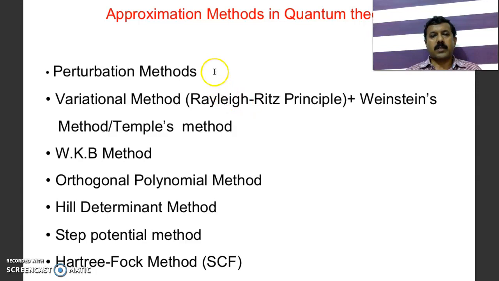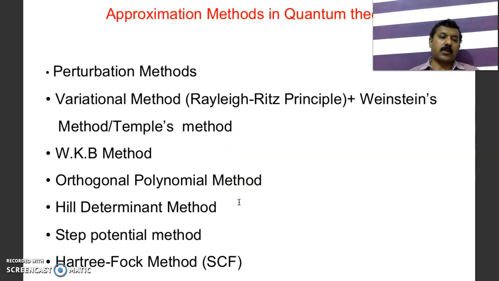We have the perturbation method, variation method, WKB method, orthogonal polynomial method, Hill-determinant method, and so on, and also for multi-particle systems, one can use the Hartree-Fock method, etc. These are used to understand problems which are physically very important. If they have a lot of significance, at least we try to understand them approximately.